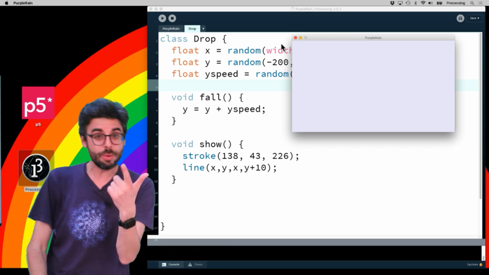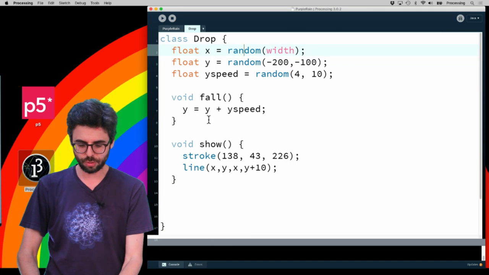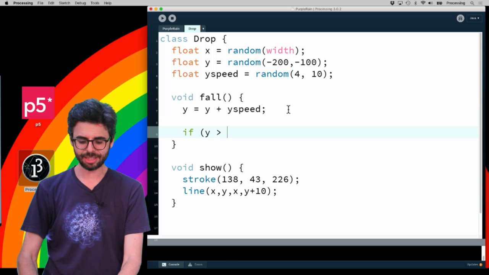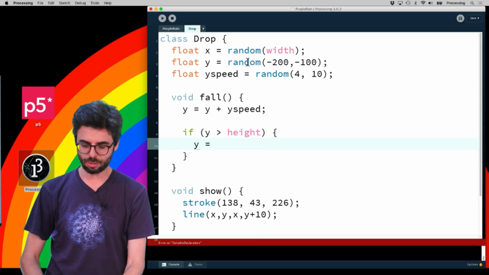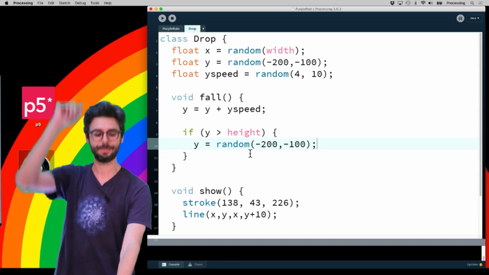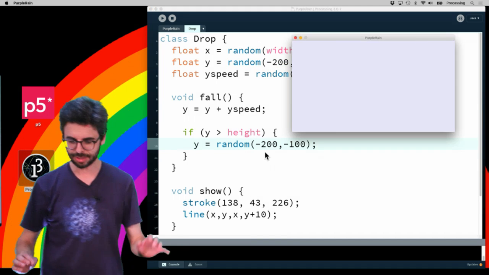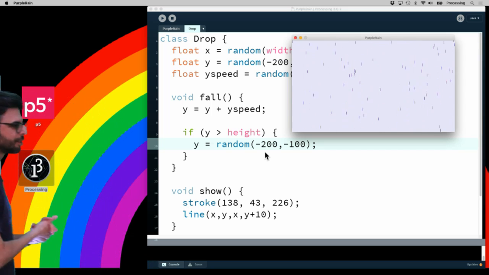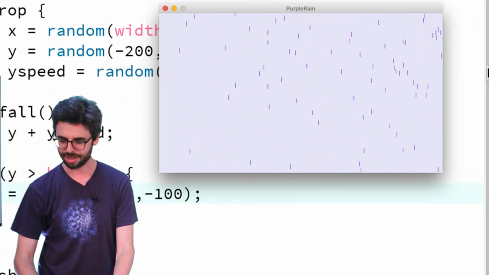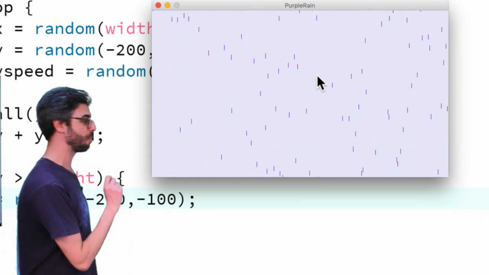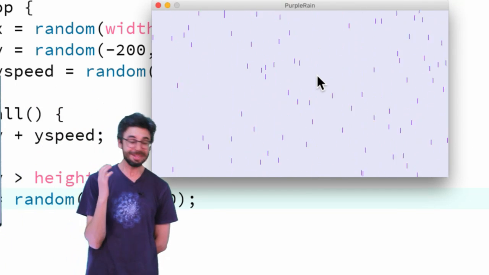So I think it would make sense in this case to do something like say, if y is greater than height, then set y back equal to somewhere randomly up high. So each raindrop should reset back up to the top. And here we go. So you can see here we've got something that looks a little bit more like rain. Now, I think there's quite a bit that we could do to make this better. But this is a good start.